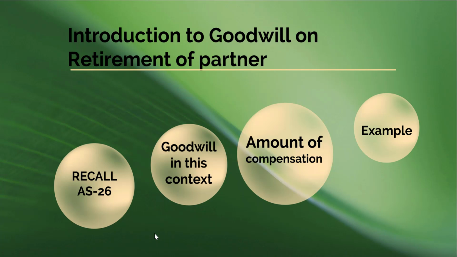So in this introductory video, we recalled Accounting Standard 26. We understood the meaning of goodwill in the context of retirement of partner, and we learned how to calculate the compensation which has to be received by the retiring partner and how much of compensation has to be paid by each of the gaining partners with the help of an example. In the upcoming video, we will look at the methods of treatment of goodwill at the time of retirement of partner.